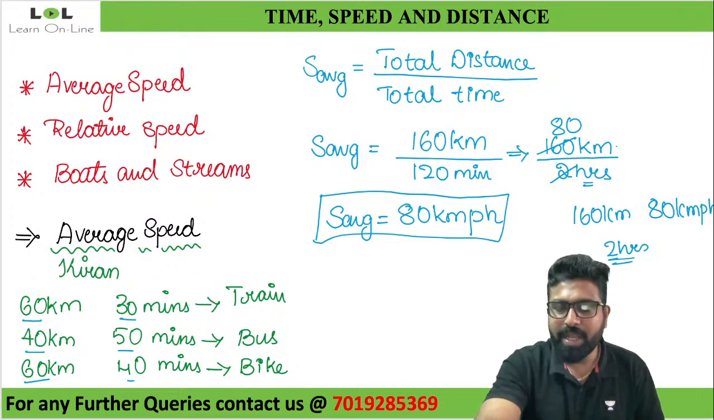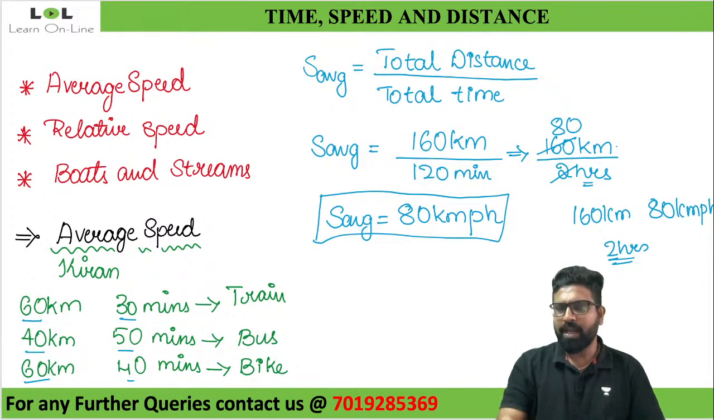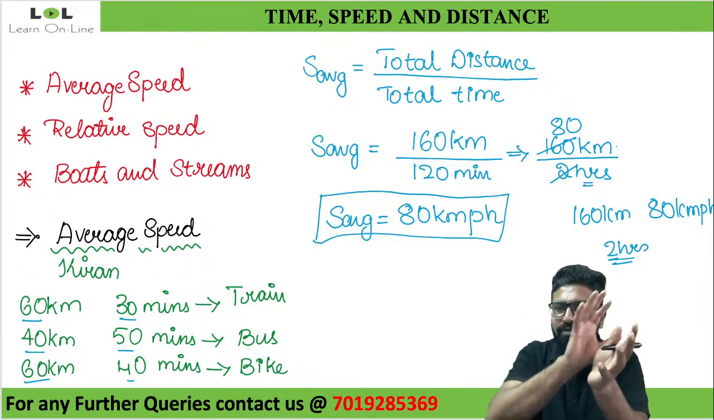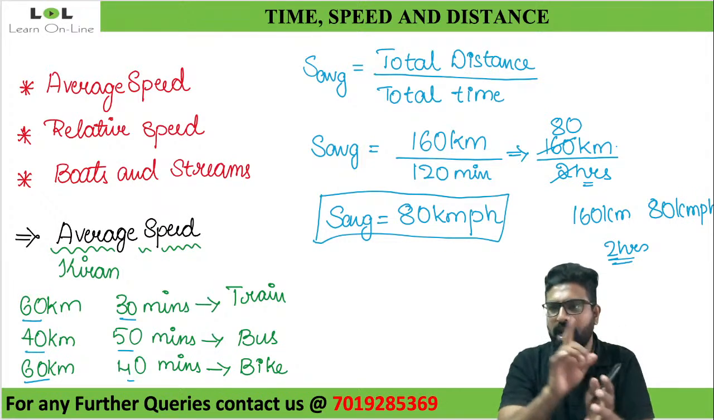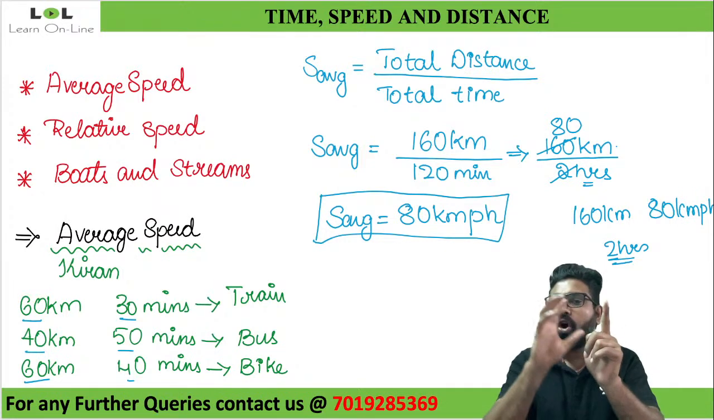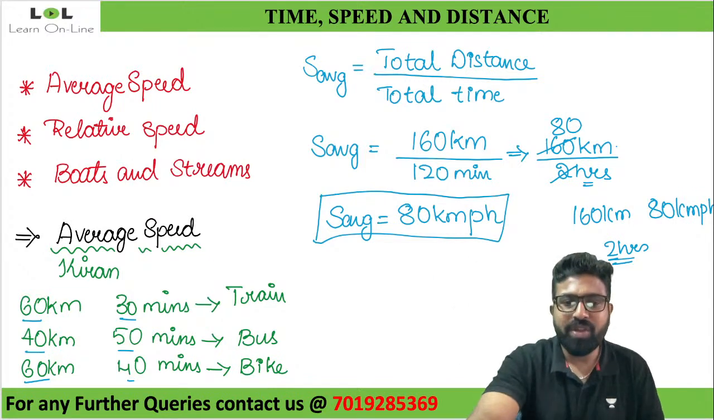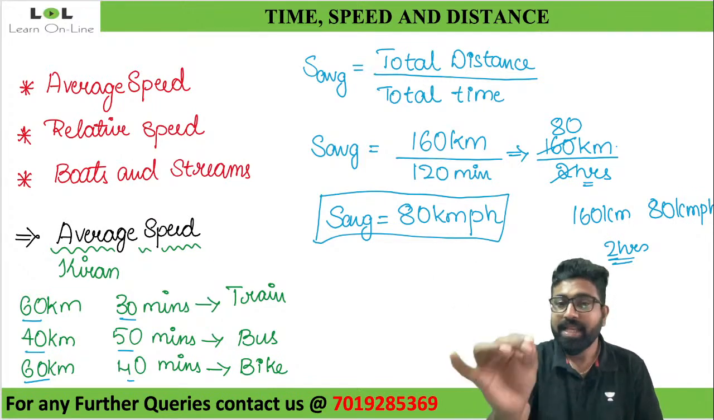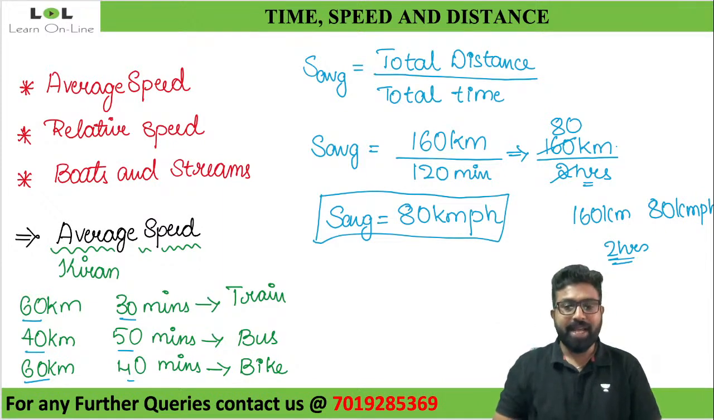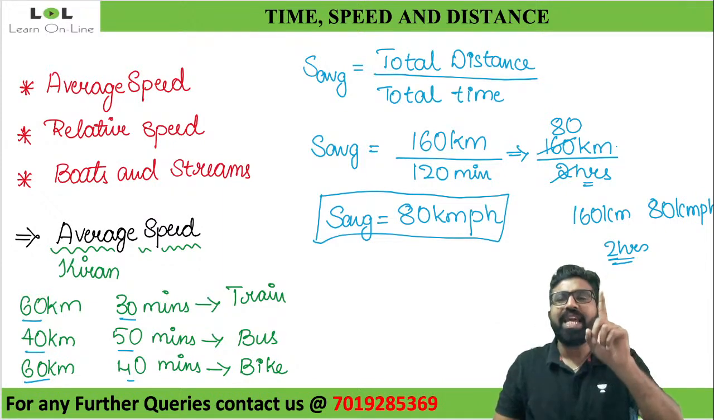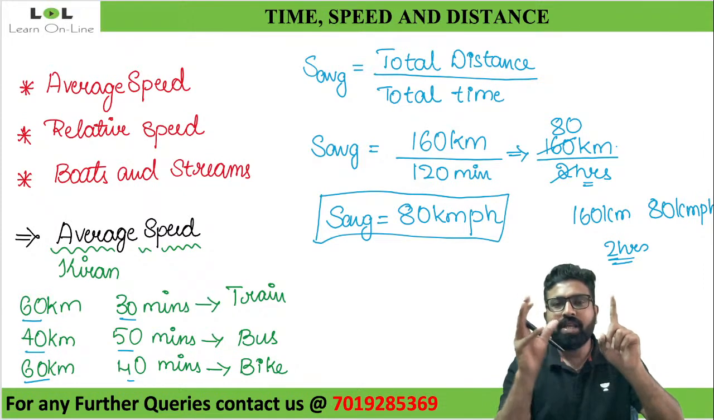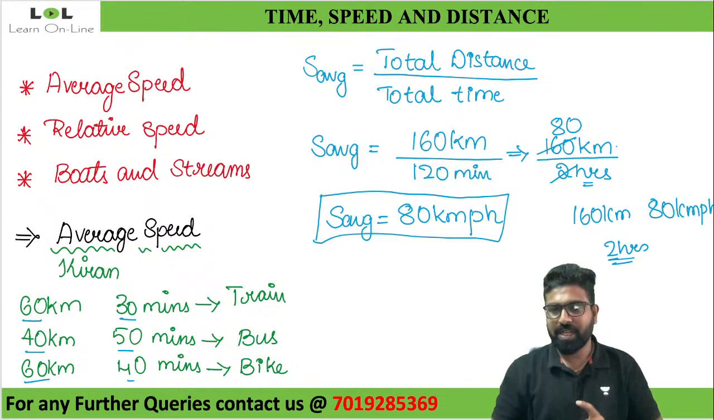Everybody able to understand this? That is what I mean by average speed. Average speed is nothing but one equivalent speed for all the different given speeds. Is this clear to everyone? What is average speed? Average speed is nothing but one equivalent speed for all the given speeds.